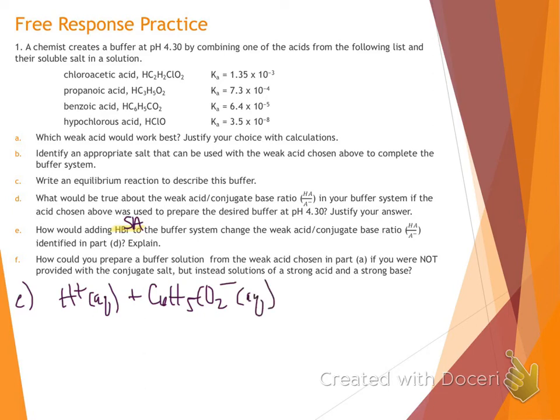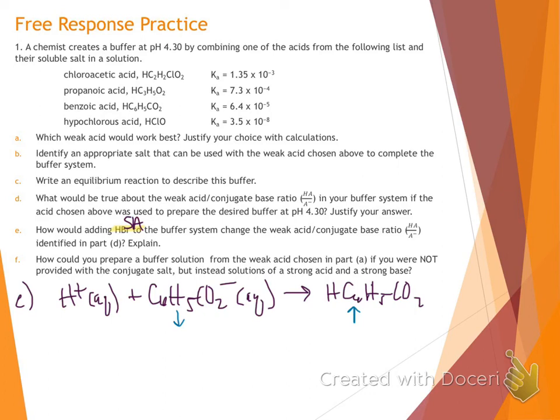And since we're adding something strong that's going to get completely neutralized by that benzoate ion, we're going to end up forming our benzoic acid. That's the other part of our buffer here. So whenever we form that, we're going to be making more benzoic acid and we'll have less benzoate ion.